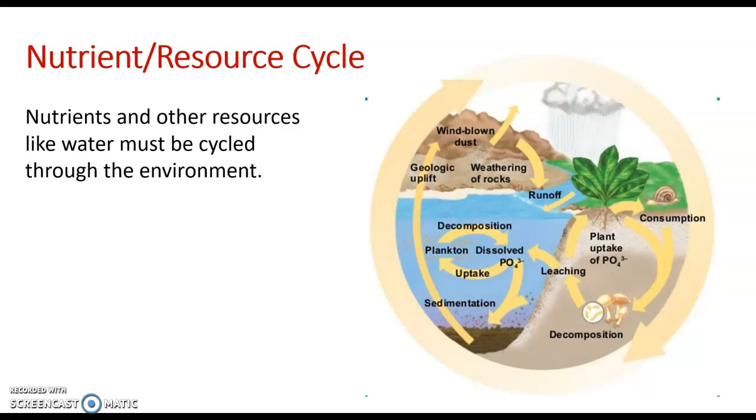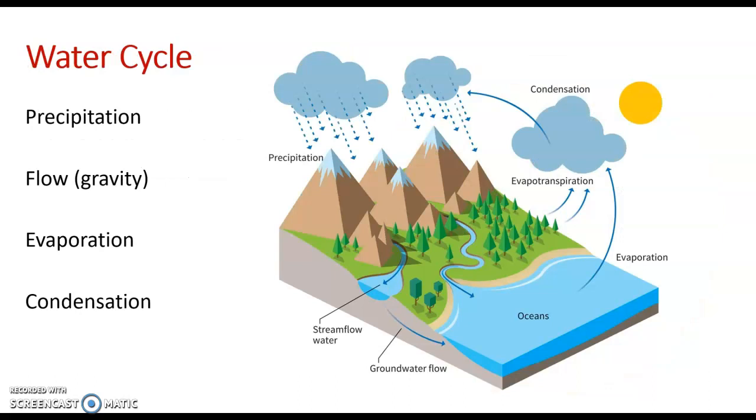And these resources, these nutrients, follow predictable cycles that demonstrate how they're used, stored, released, and then used again and again. So we're going to focus on 3 of the big ones. We're going to look at the water cycle, the carbon cycle, and the nitrogen cycle as examples of this. But all nutrients, phosphorus, potassium, all of the ones that we've seen, sodium in our body systems throughout the semester, all have their own processes of cycling. So we're going to focus on those big 3.